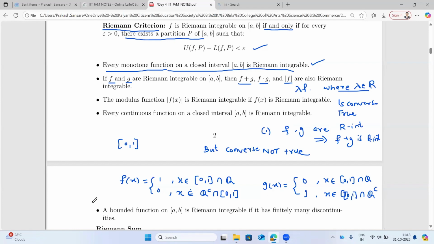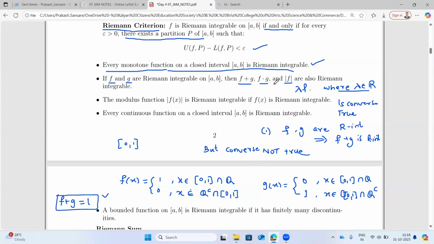If you find f plus g here, it will turn out to be 1, which is a constant function. Here I have not mentioned that constant functions are also Riemann integrable. So f plus g is Riemann integrable. However, f and g are not R integrable. So the converse of this theorem is not true.